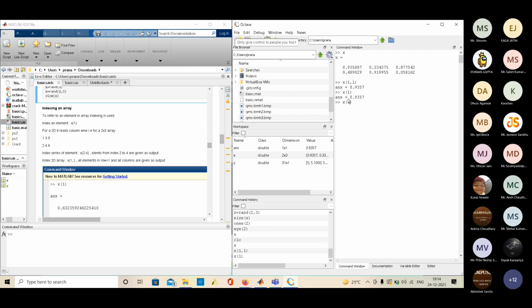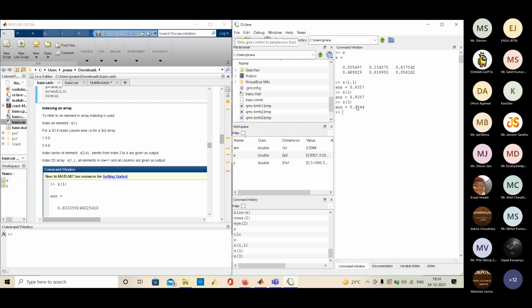But what if I give x(3)? Then I will get 0.334375. How MATLAB works is that if there is a 2D array and I'm doing single indexing, that is giving only one variable, it will start from here, then go down, then go to the next column, and continue from there. So this is 1, 2, 3, 4, 5, 6.